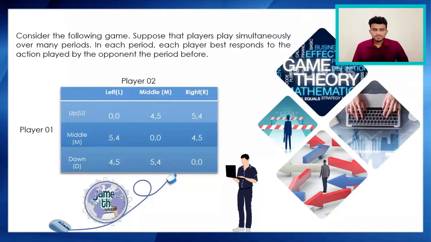Looking at this question statement, we can assume that this is a strategic game. What is a strategic game? It means every player who participates moves at the same time, and moving at the same time is called simultaneous. Looking at this matrix, we can see there are 2 players and every player has 3 strategies. Player 1 has up, middle and down. At the same time, player 2 has left, middle and right.